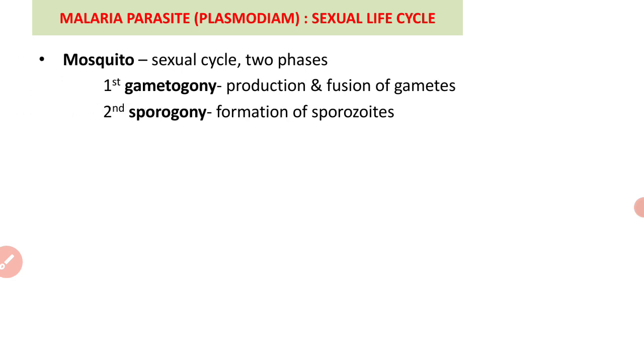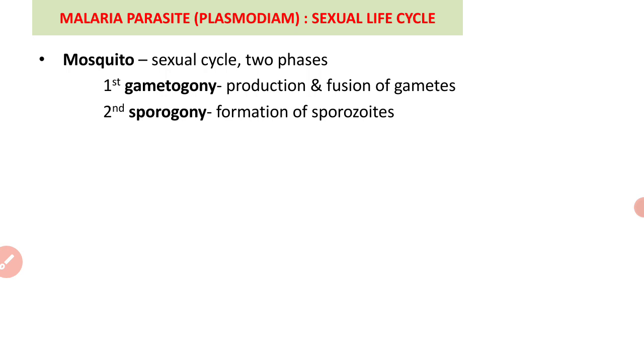In case of the sexual cycle of this parasite, they follow two phases. The first phase is called gametogony, also called gametogenesis.